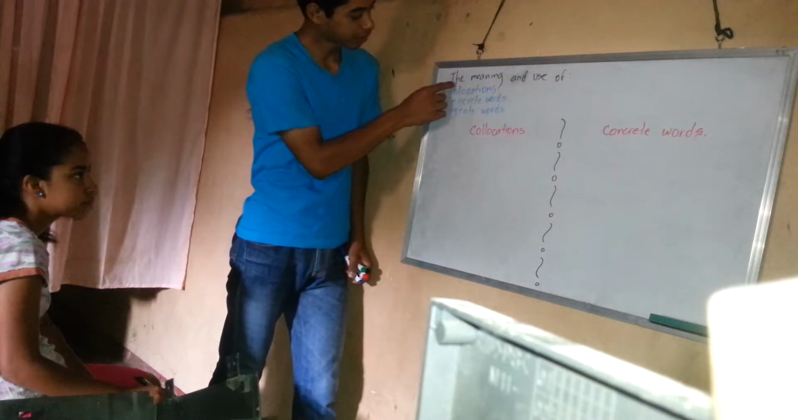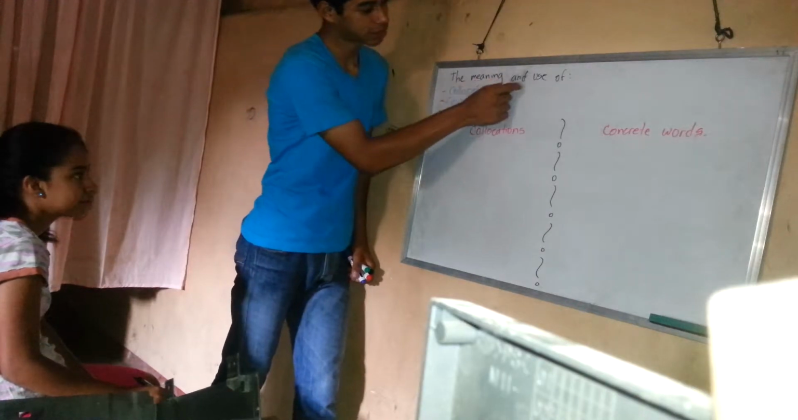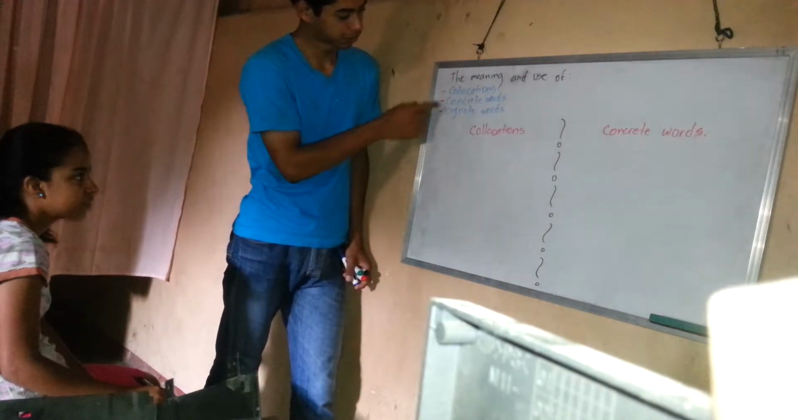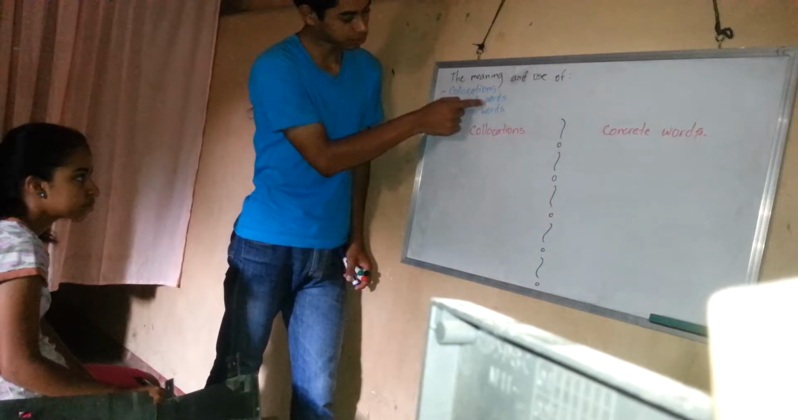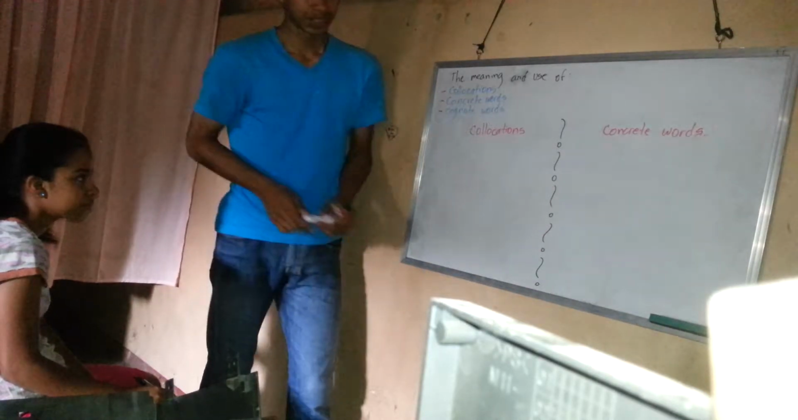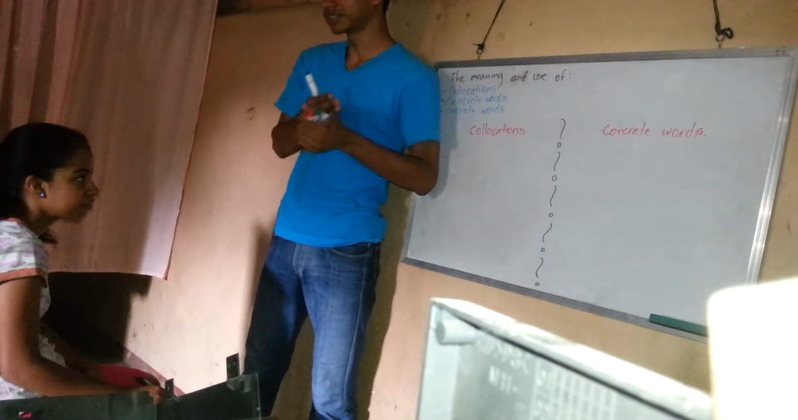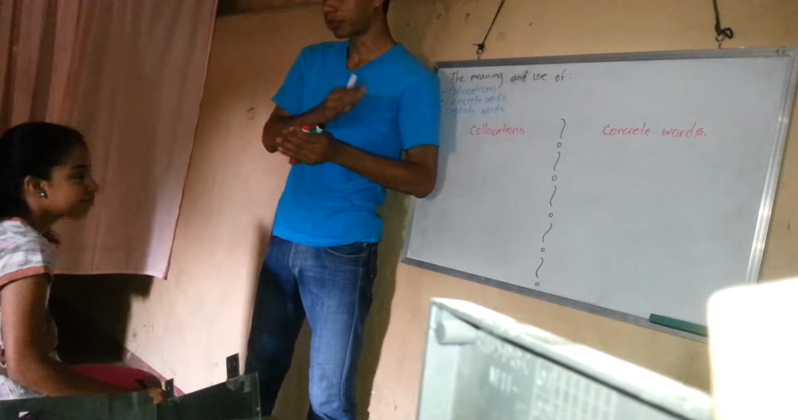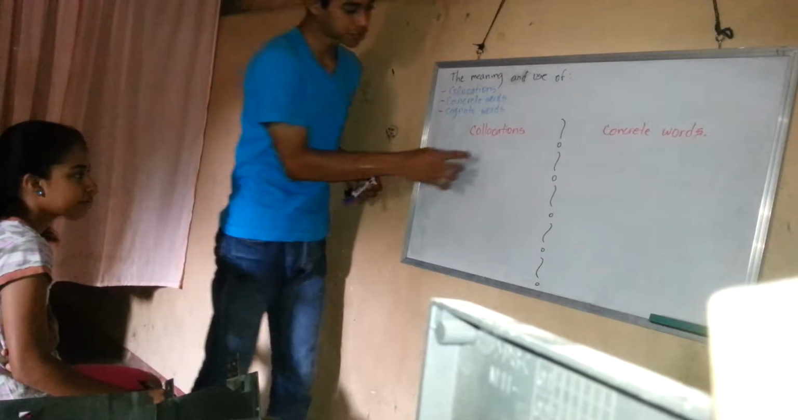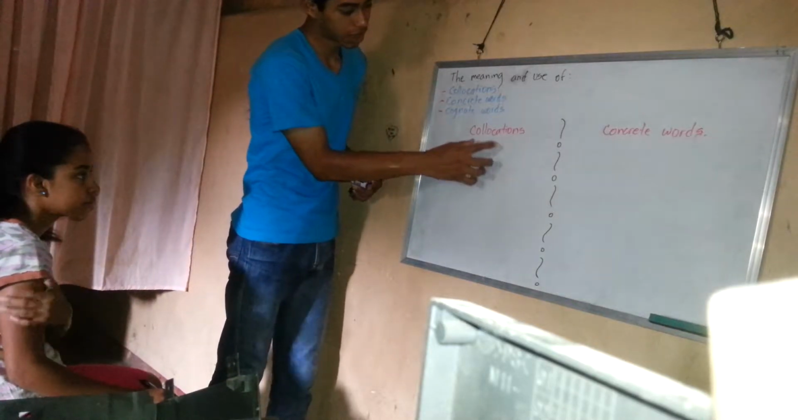Today I'm going to teach you how to use these three words that we have right here. We're going to learn the meaning and the use of these three words: collocations, concrete words, and cognate words. First of all, you need to know the difference between them in order to understand how to use them appropriately, okay? So first, you need to know the definition of collocations.